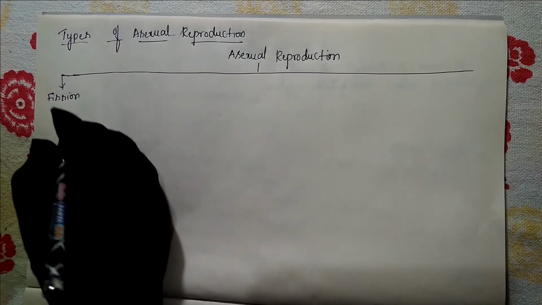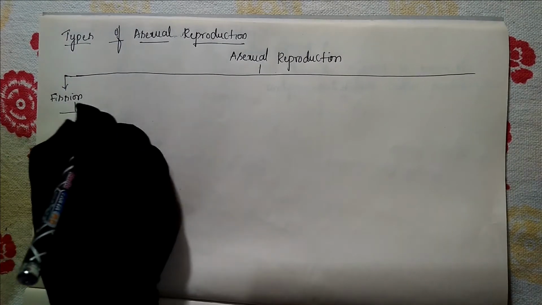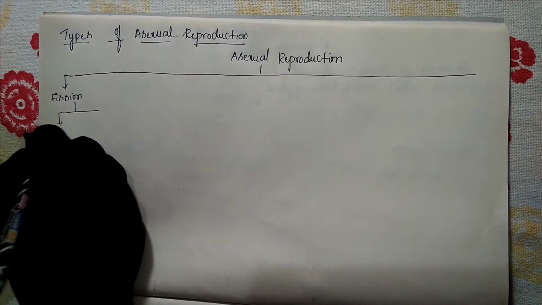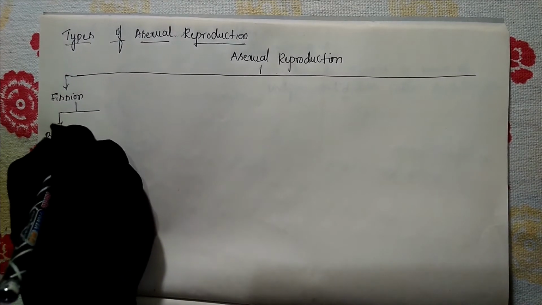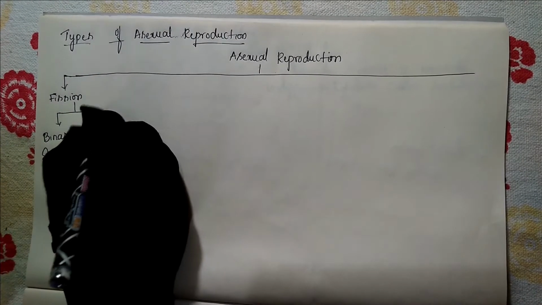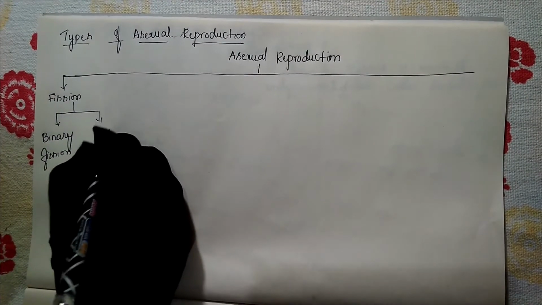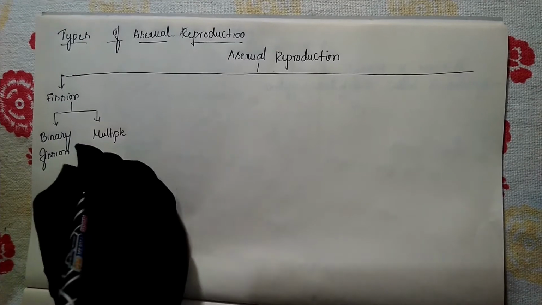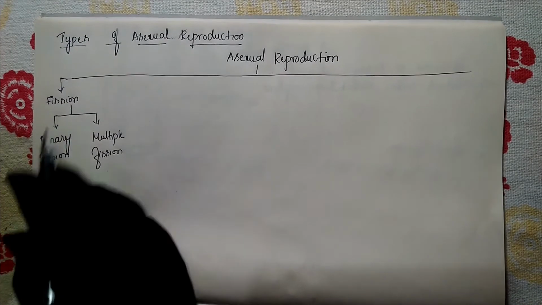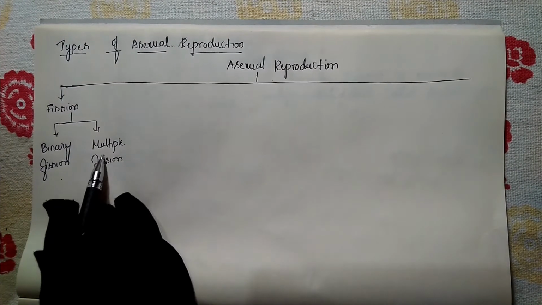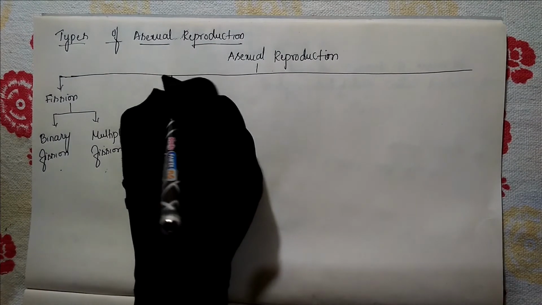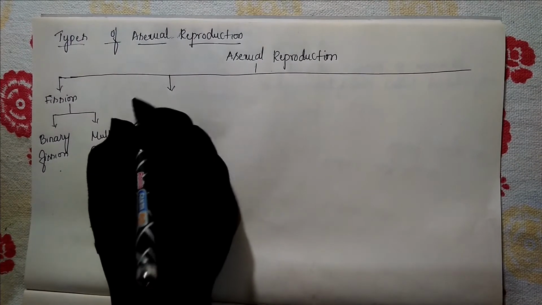This fission divides into 2 types. One is binary fission. Another one is multiple fission. So fission is of 2 types: one is binary fission, another one is multiple fission. Next, the second type is budding.